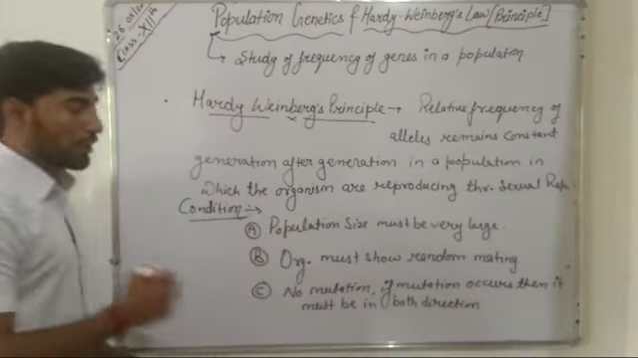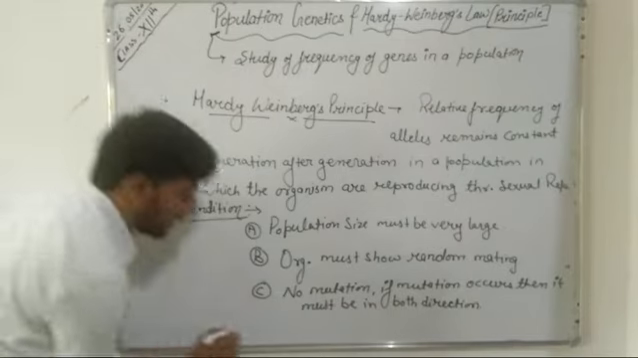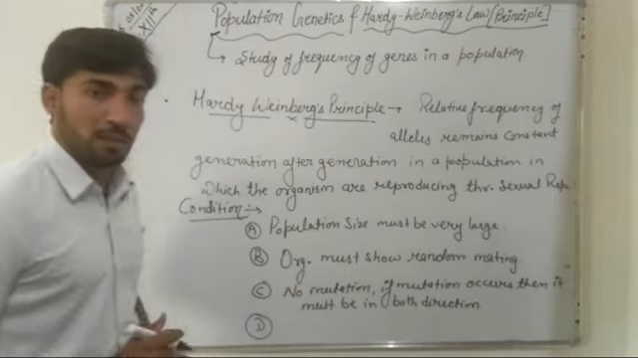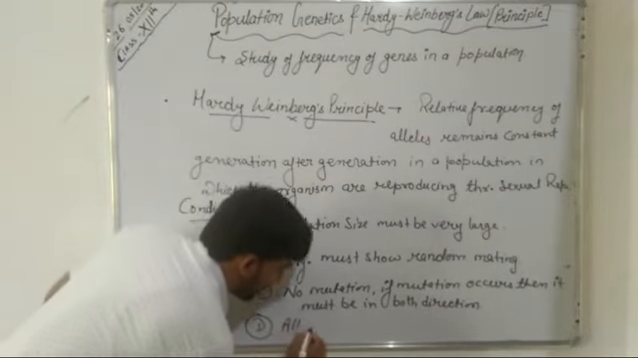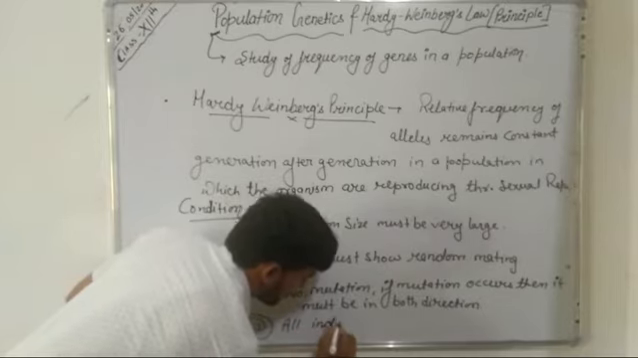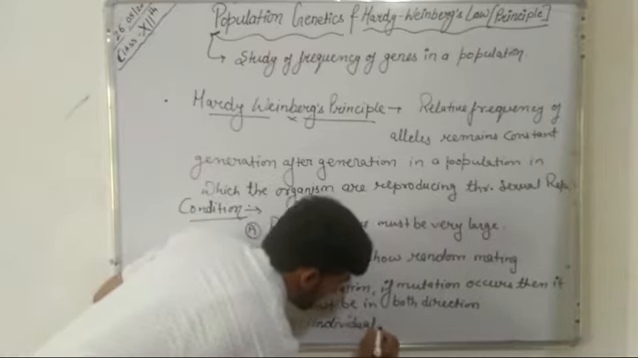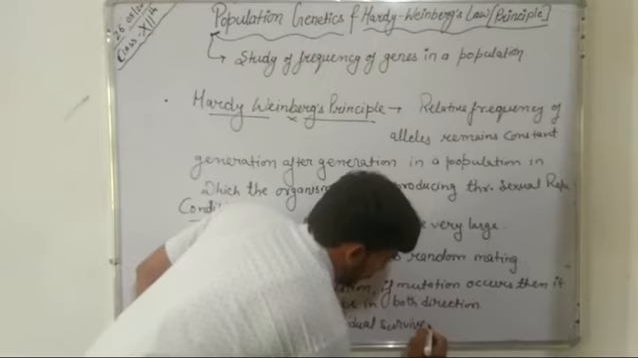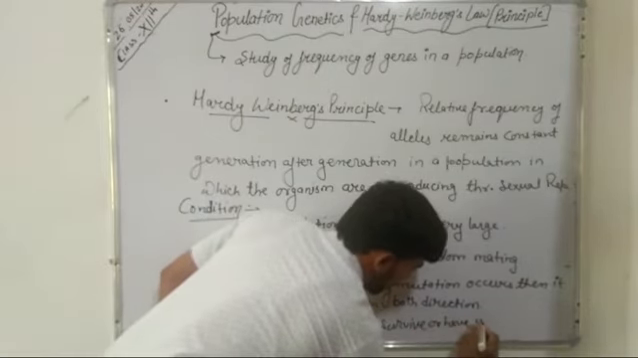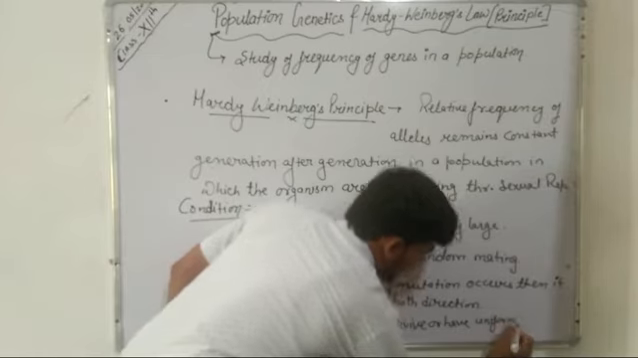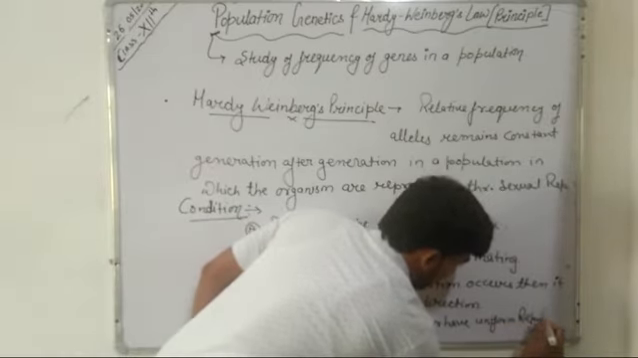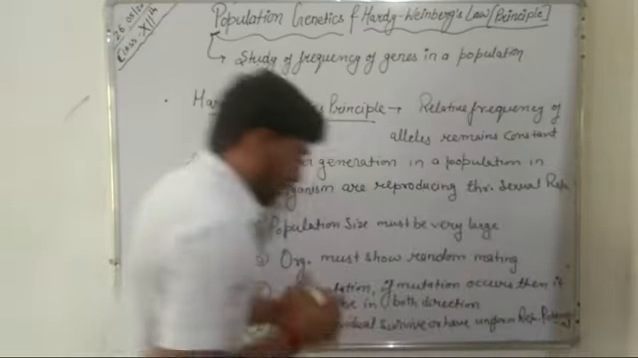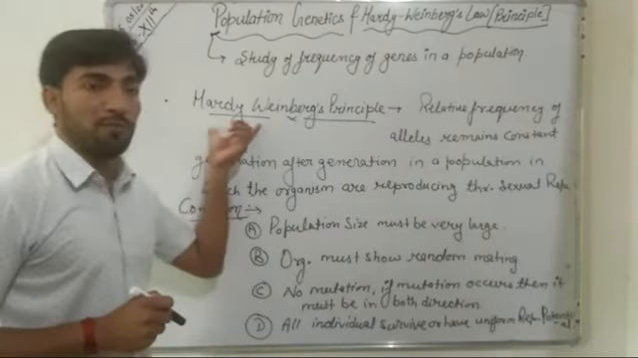Now, the fourth condition which is required for Hardy-Weinberg's principle is that all individuals survive and have uniform reproductive potential. So these are the four conditions which are required for Hardy-Weinberg's principle.